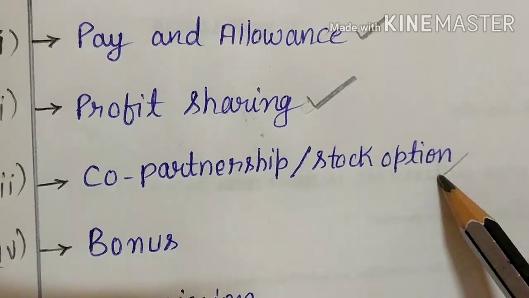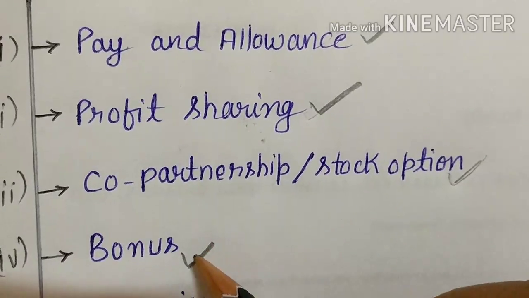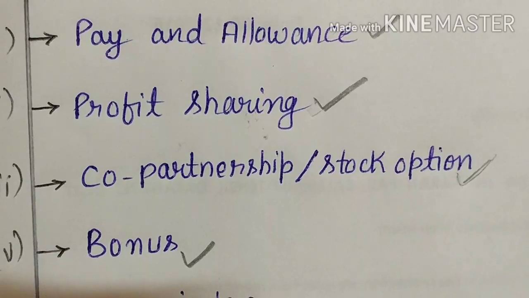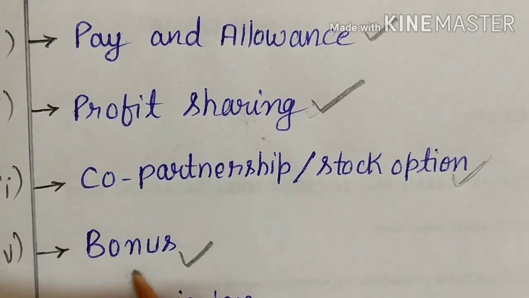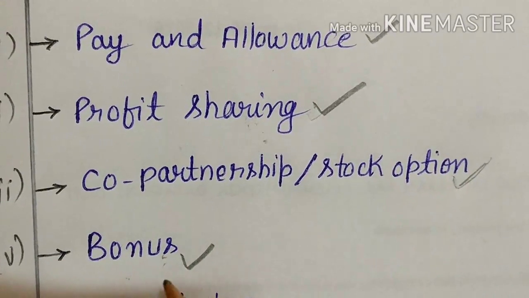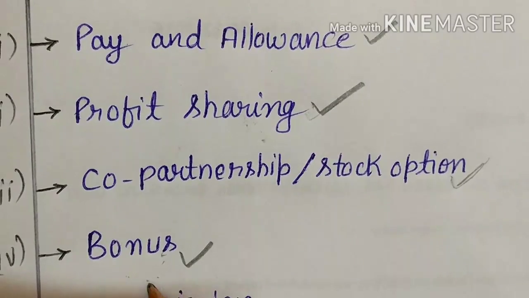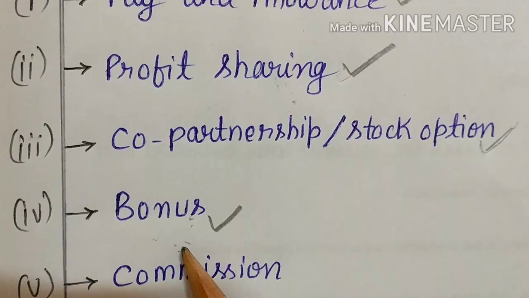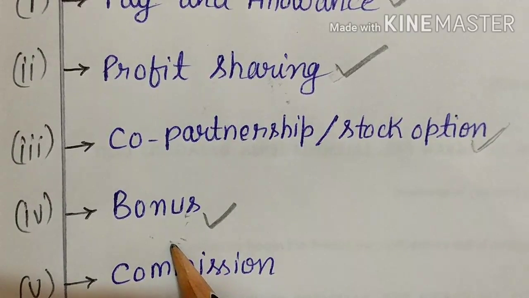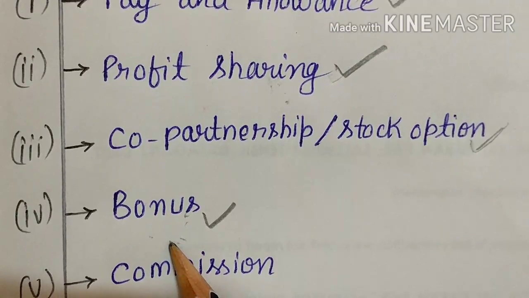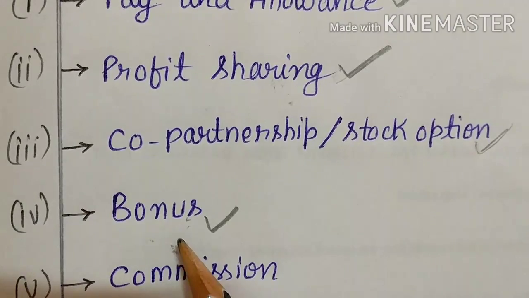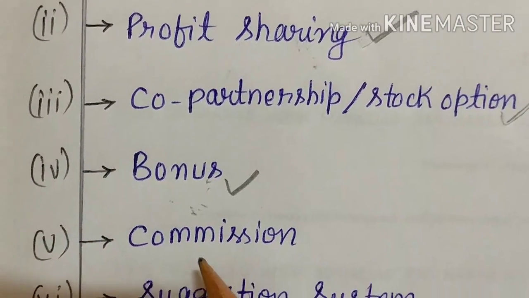Okay, then comes what next? Very common, bonus. So as you know very well, what is bonus here? Maybe you have heard of schemes like Diwali bonus, Christmas bonus, New Year bonus, Eid bonus. These bonuses are given to the employees, especially on festivals, and sometimes when the employees achieve their targets in less time, then also bonus is given to the employee. It is other than the salary or wages.